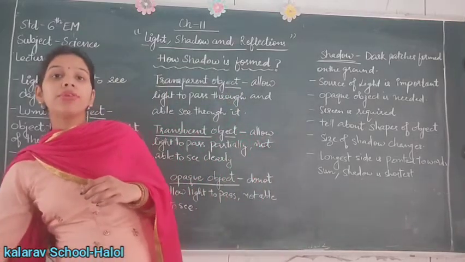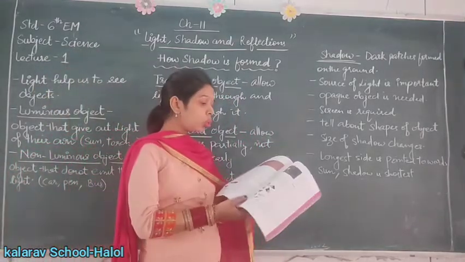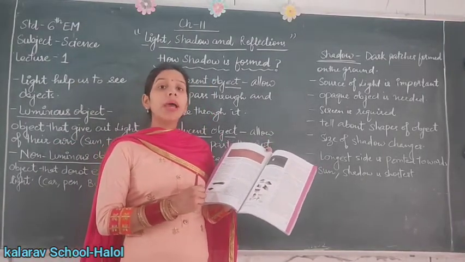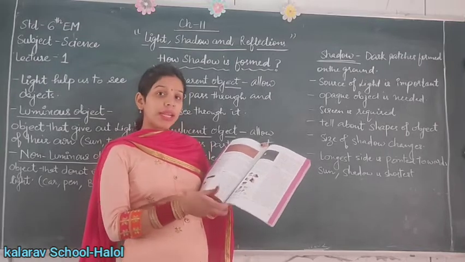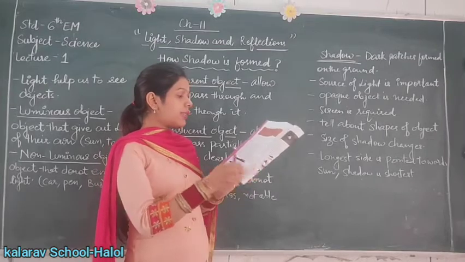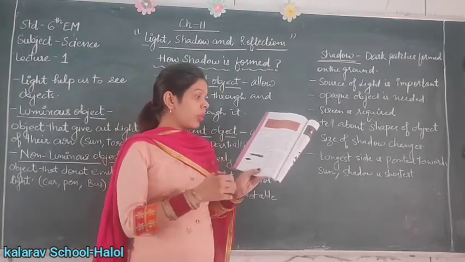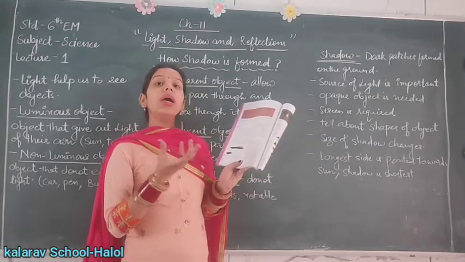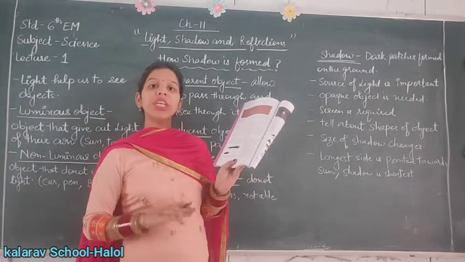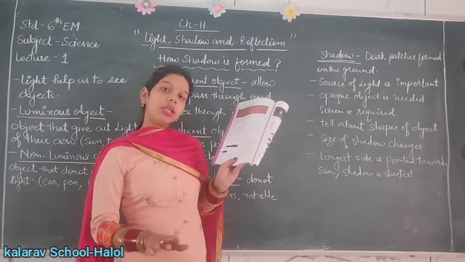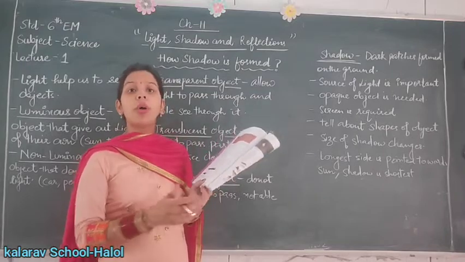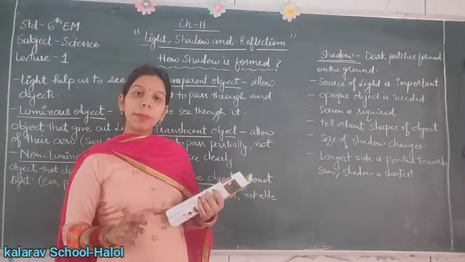Here there are a few activities, activity number 2, 3 and 4. These activities can be done by you very conveniently. You will be able to do them. In activity number 2, just hold an opaque object in front of a source of light, place a sheet of paper on the ground and try to catch the shadow of that opaque object on that piece of paper.